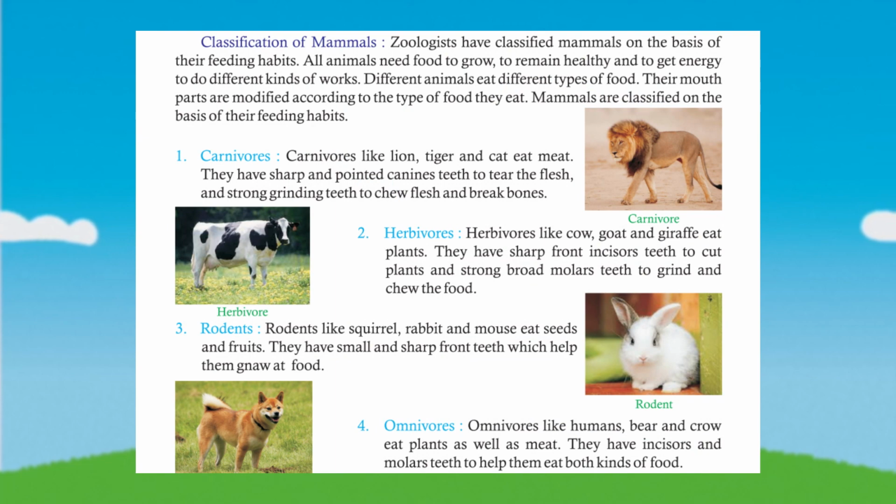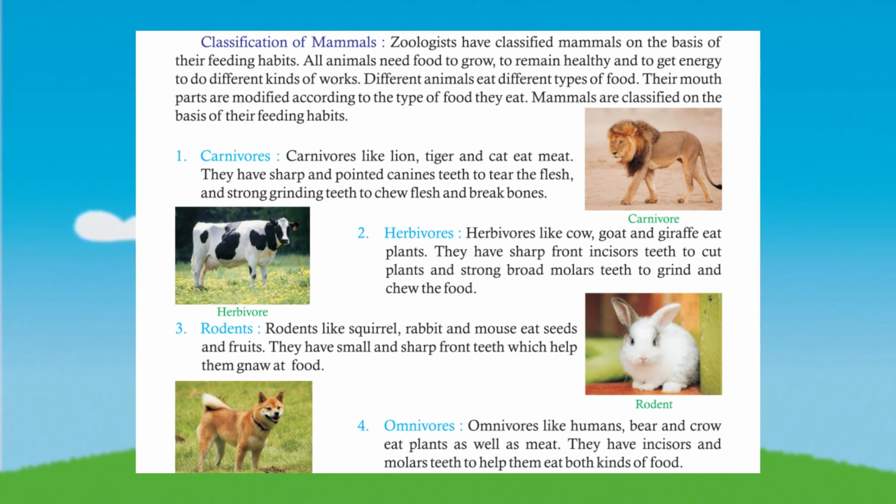Classification of mammals. Zoologists have classified mammals on the basis of their feeding habits. All animals need food to grow, to remain healthy and to get energy to do different kinds of works. Different animals eat different types of food. Their mouth parts are modified according to the type of food they eat. Mammals are classified on the basis of their feeding habits.